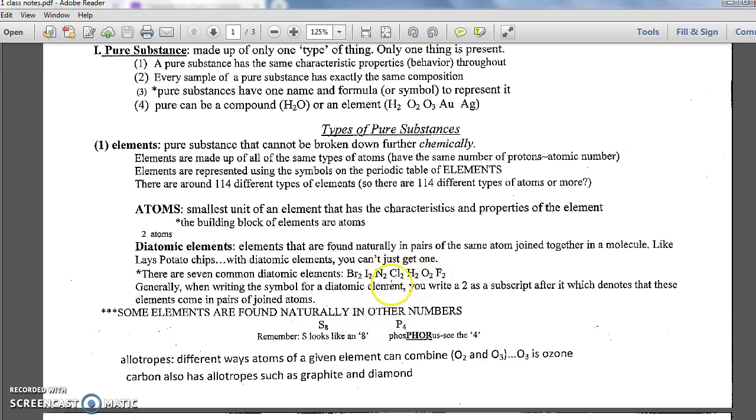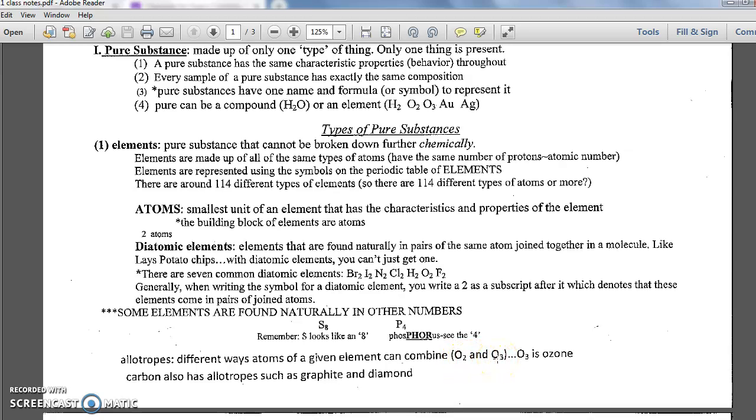The 8s, 4s, and 2s are not on the periodic table because the periodic table refers to what one element has. Now, there's a name for elements that can be found joining with themselves in more than one way, and those are called allotropes. Allotropes, different ways an atom of a given element can join. We know O's can always join in twos, and that's the most common way O's join.